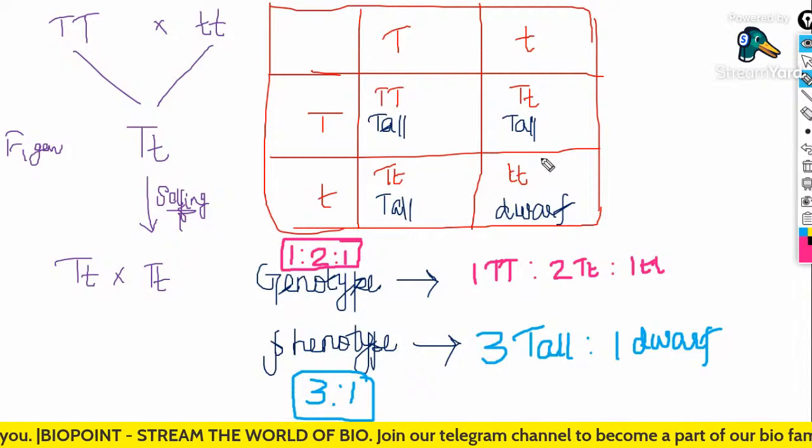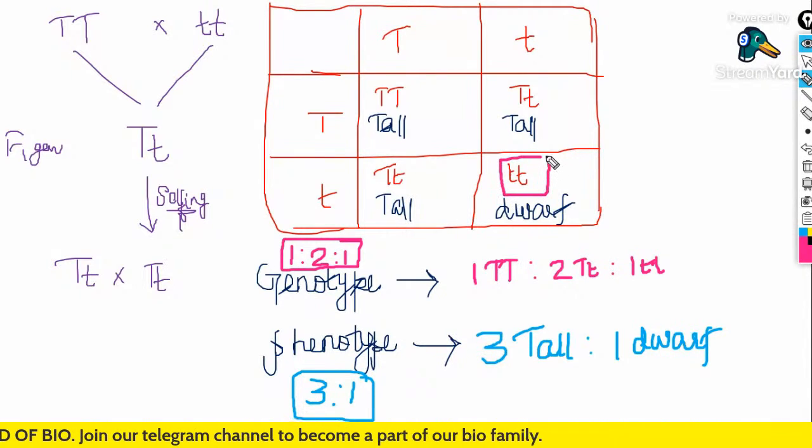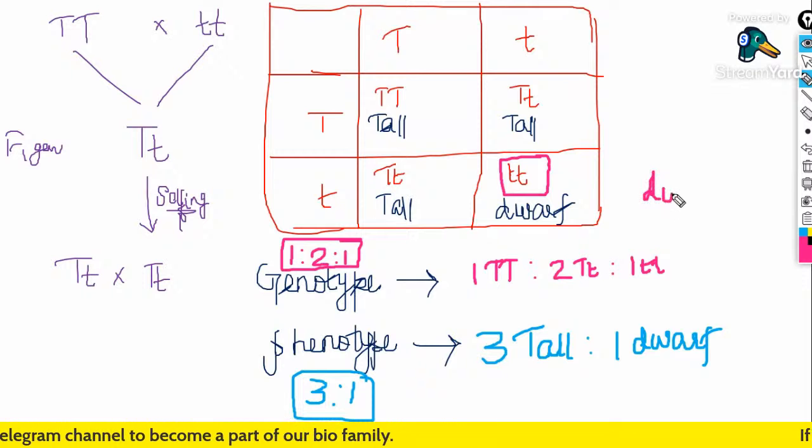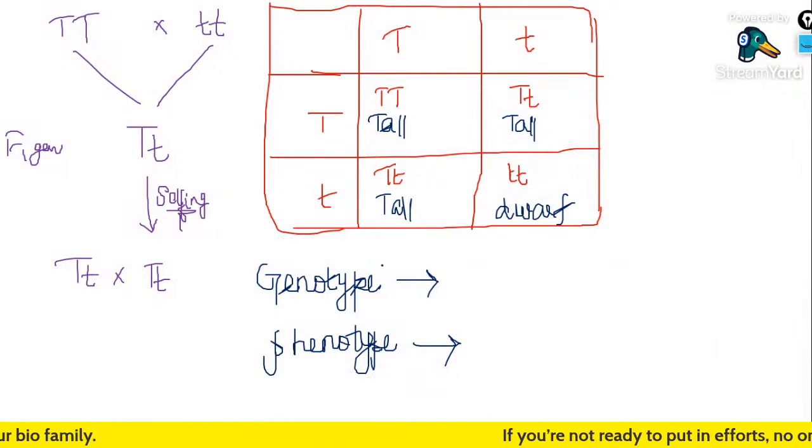So in a monohybrid cross between two homozygous parents, only one particular offspring is obtained as recessive, that is, as dwarf.